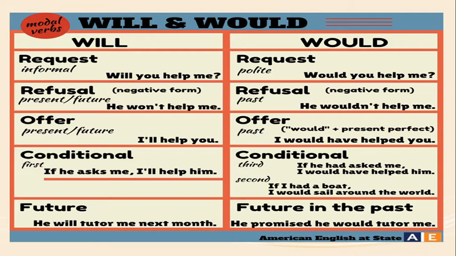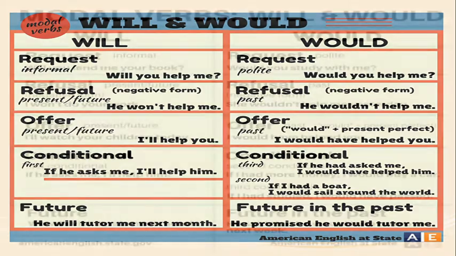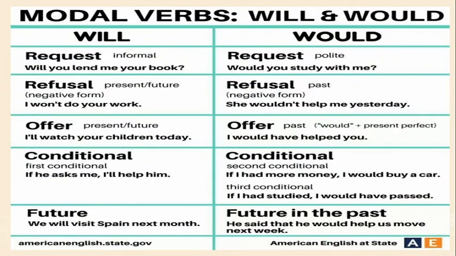Normally we use will for the future. He will tutor me next month. For the future in the past, we use the modal auxiliary would. So remember the difference between will and would. When you know it clearly, you can use it properly without mistakes.